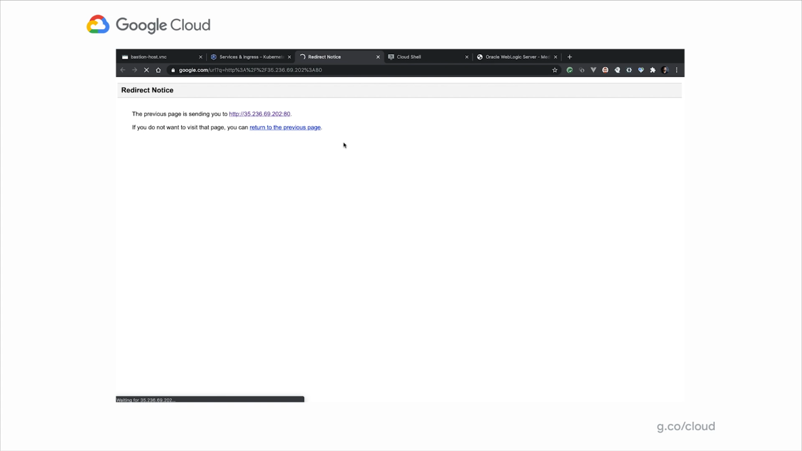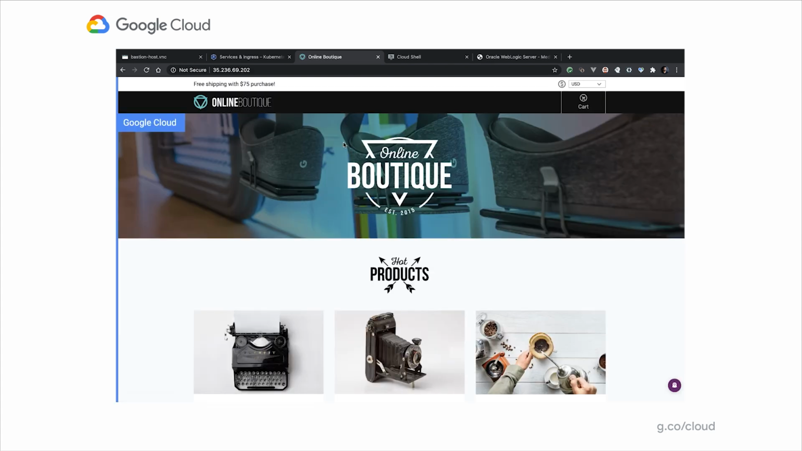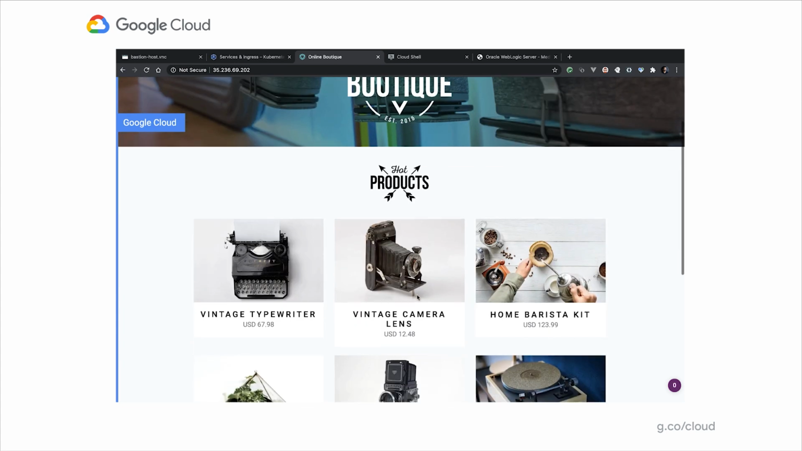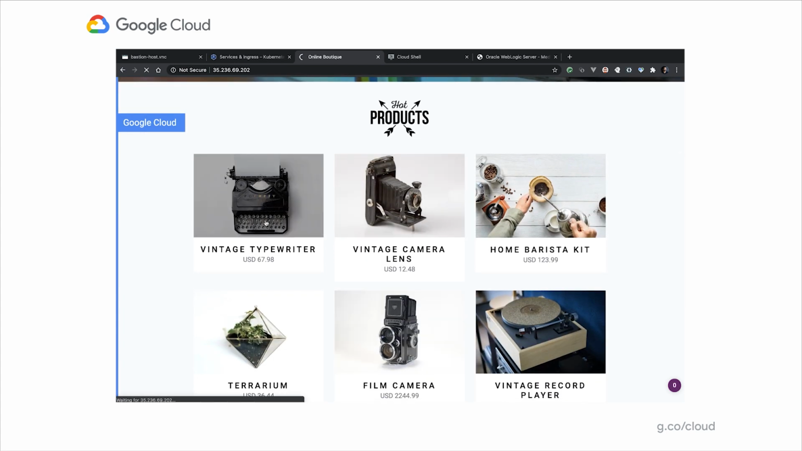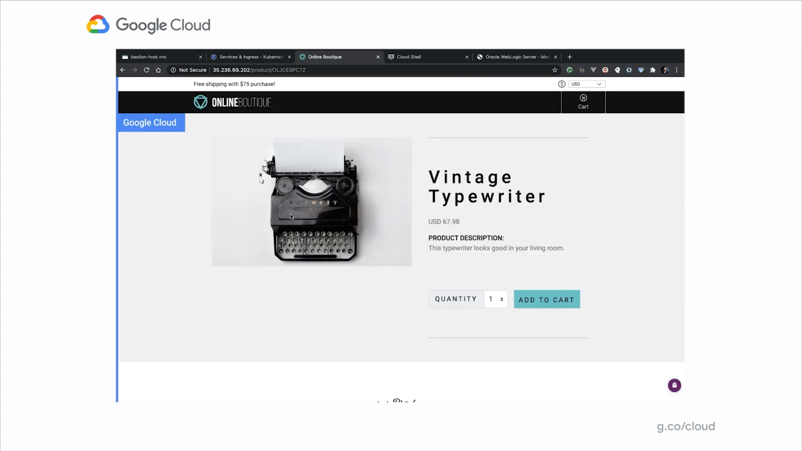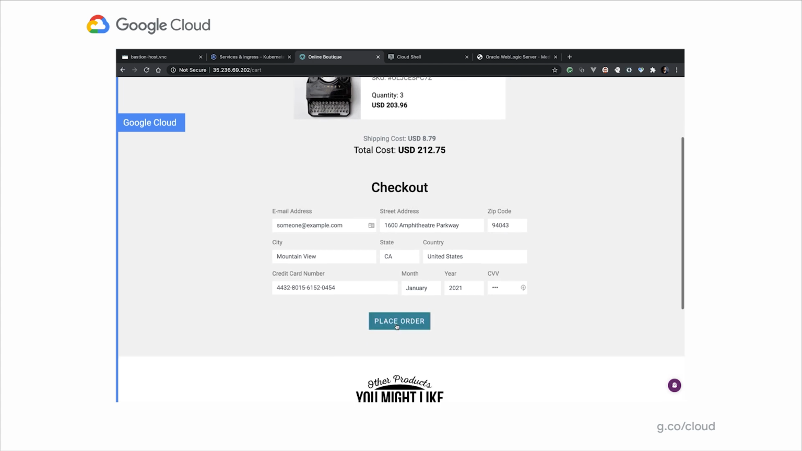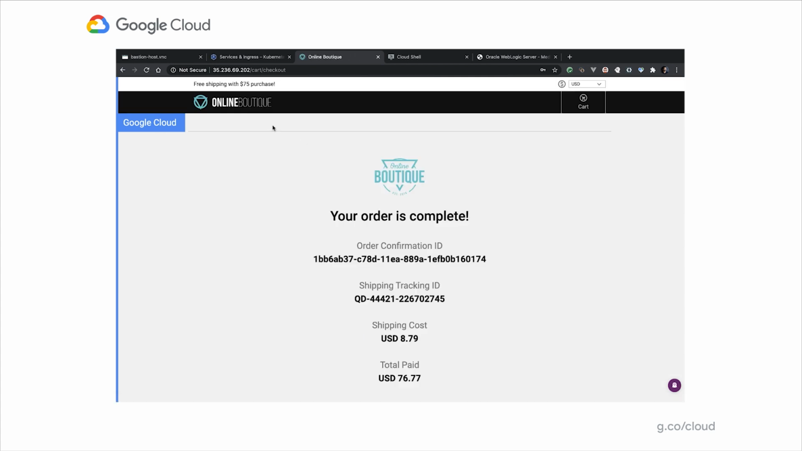So we can navigate to that IP address, and hopefully you can see the new and improved experience of what was previously known as the hipster shop, now known as the online boutique. That's an e-commerce experience I can perform. I can do some shopping here. I can buy some vintage typewriters. These are all different services like cart service, checkout service. I can place the order using the checkout service. All of those microservices are working together to give us this application experience.